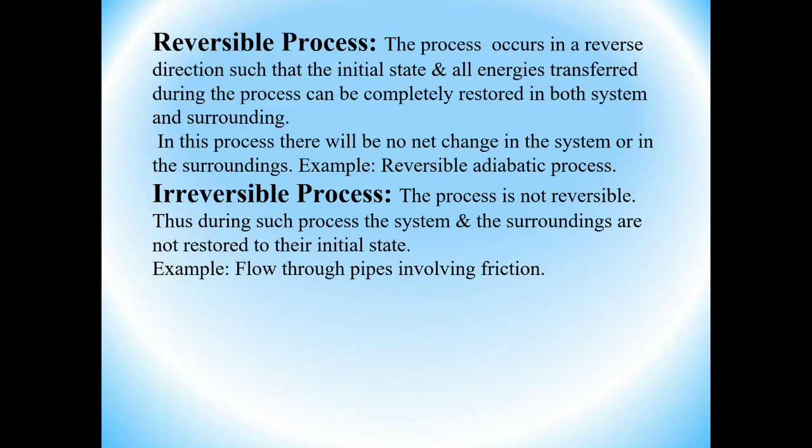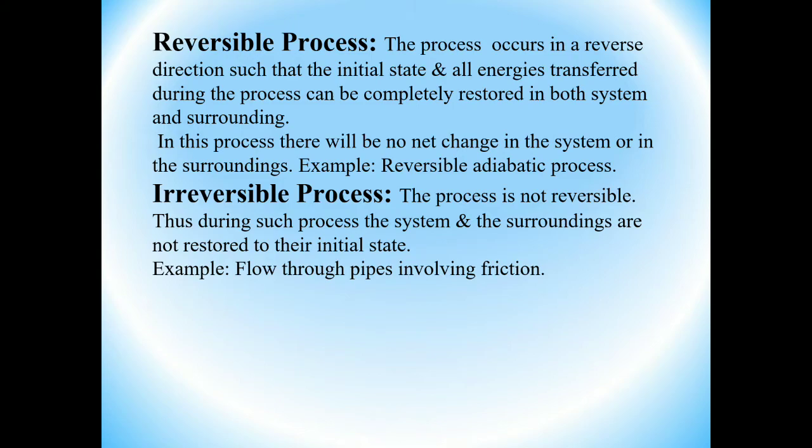Next, just remember reversible and irreversible processes. What do reversible and irreversible mean? In a reversible process, the process occurs in the reverse direction such that the initial state and all energy transferred during the process can be completely restored in both system and surroundings. There is no net change in the system or the surroundings. For a reversible process, it starts from the initial state, moves to the end state, and again from the end state comes back to the initial state.